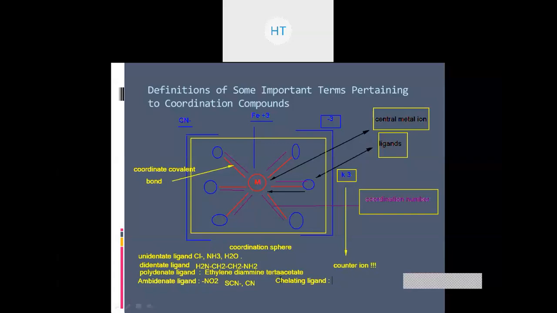It is going to be very big and complex, and it has the possibility of forming a ring type of system. Here we will take an example, ethylene. Whenever we have a di or polydentate ligand which can use its more than two donating sites to bind a central metal